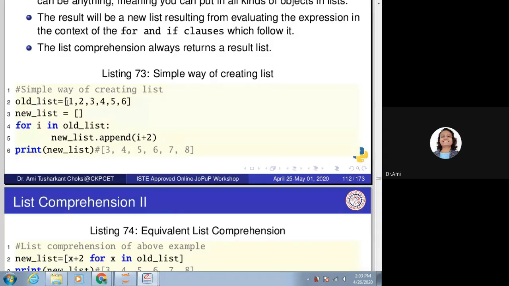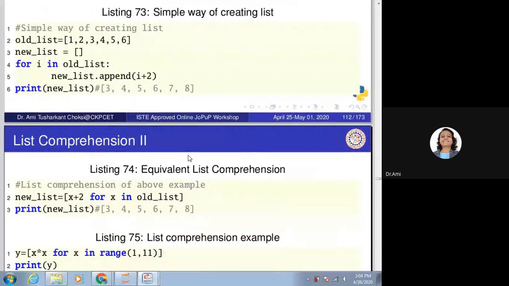So here we have one old list which has the values 1, 2, 3, 4, 5 and 6. We want to create a new list based on this particular list. We apply what we have already learned: for i in old_list, new_list.append(i plus 2). Whatever is in our old list, we are adding 2 to it. That is, we will get the output as 3, 4, 5, 6, 7 and 8.